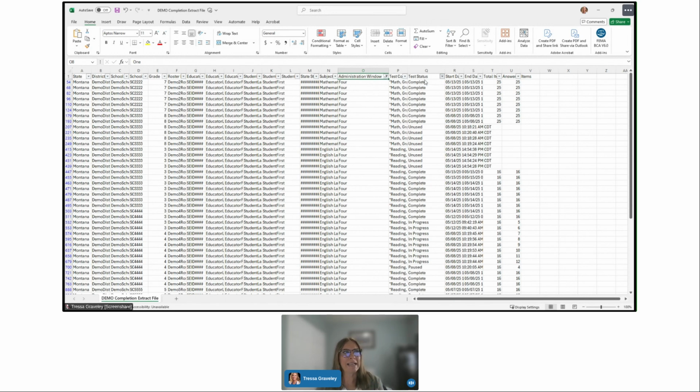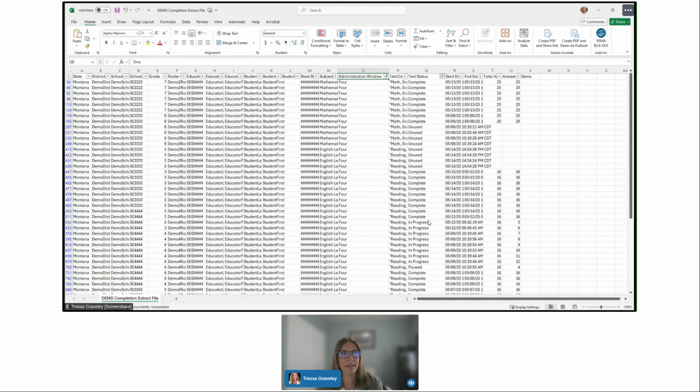But when I click on that drop-down menu here, it gives me an option to select or unselect all of the options in that column. So all of the options in the column are complete testlets, in progress testlets, paused testlets, and unused testlets. So I'm just unselecting complete. I'm leaving in progress, paused, and unused testlets as selected.